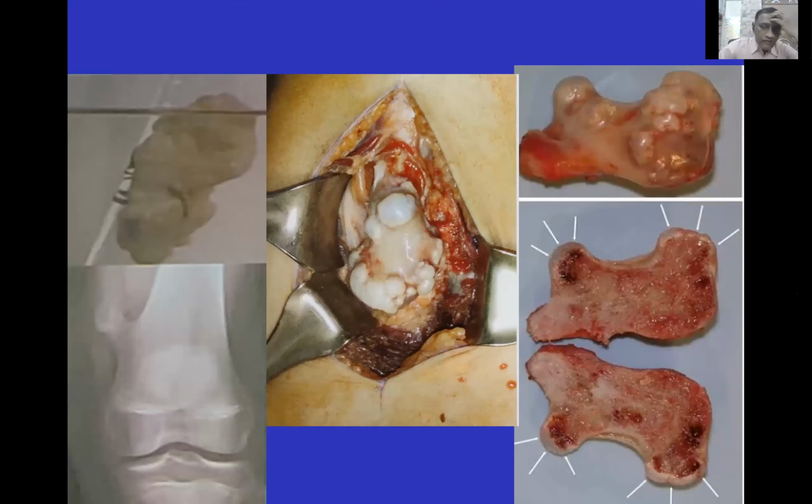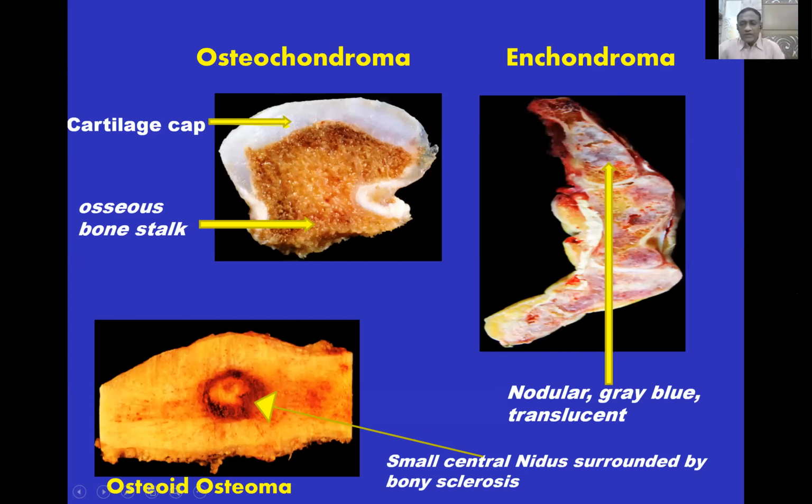This is another view of the osteochondroma. This is the X-ray. The X-ray is a specimen of osteochondroma. This is the intraoperative view, shows the lobulated tumor with a cap. This is the excised tissue, showing a nodular growth with the bluish cap. This is the cut section, which shows the osseous element.